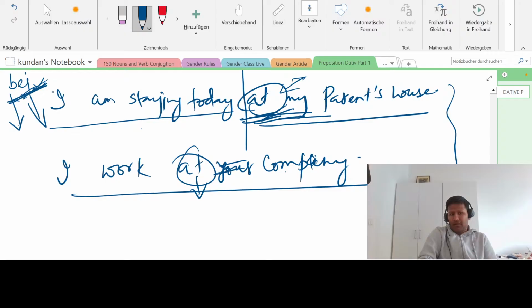Or if I'm saying I work at your company, I will say "bei deinem Unternehmen." So "dein Unternehmen" became "deinem" because of "bei". "Das Unternehmen" is the normal form. This "das" becomes "dem", "dein" became "deinem". So your company became "bei deinem Unternehmen".